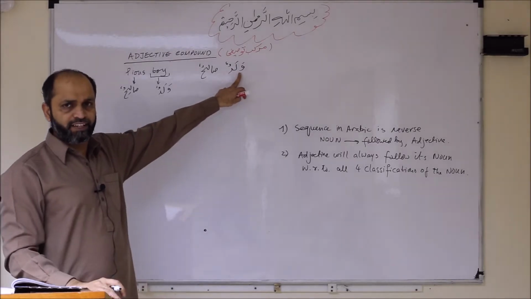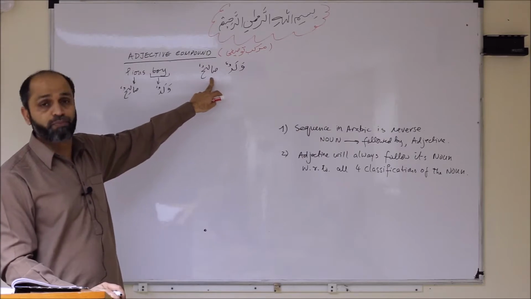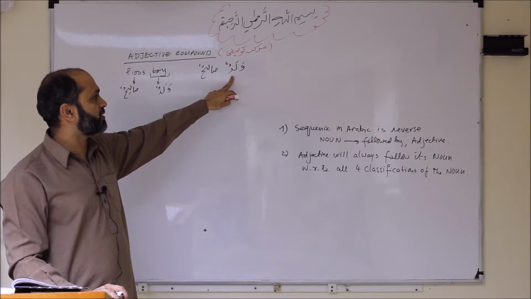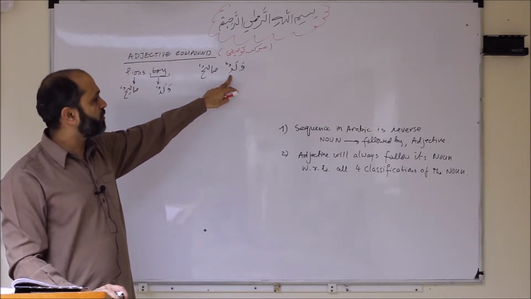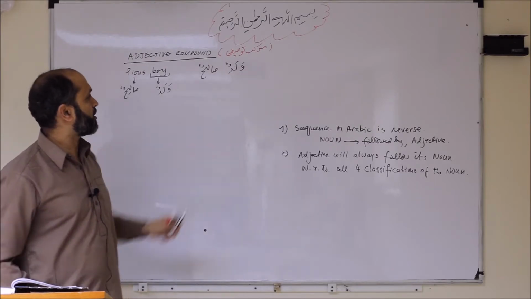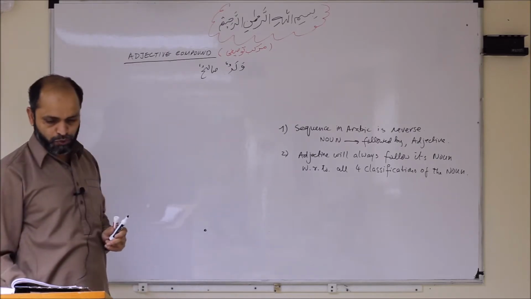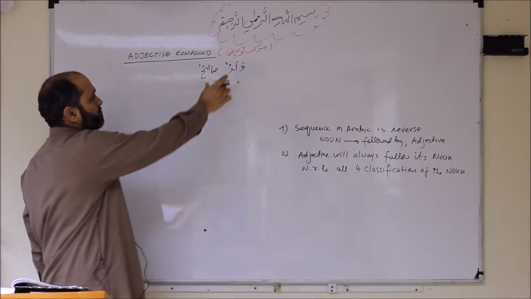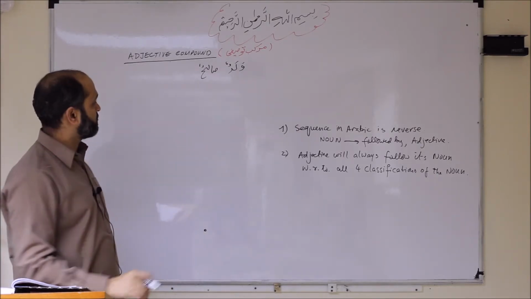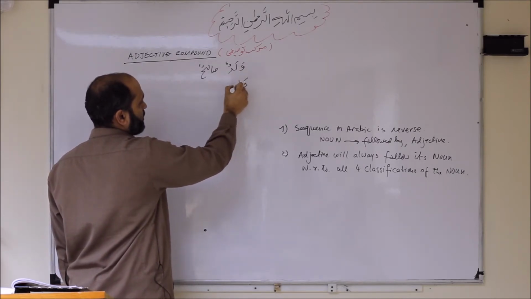Walad is singular, salihun is singular. Walad is masculine, salihun is also masculine. Waladun is singular, it's also a common noun, salihun is also a common noun. And lastly, both are in rafa status. Let's take one more example just to make our life easier. We take the dual. We want to say now 2 boys are pious. So then waladun will become what? Waladani.